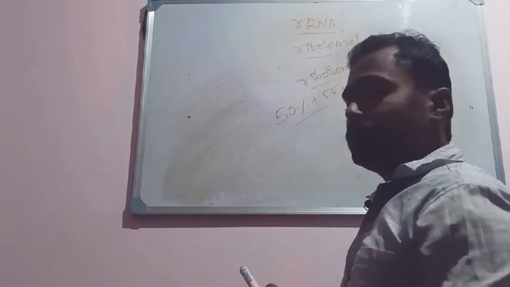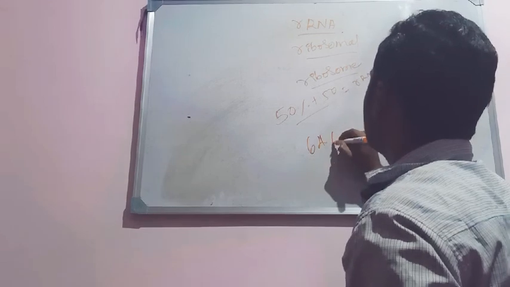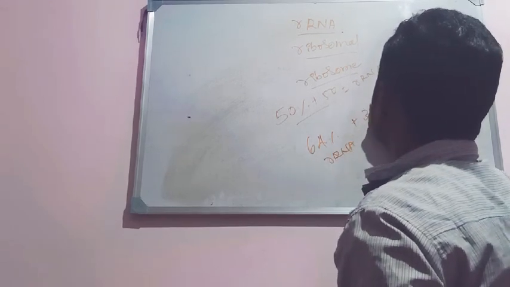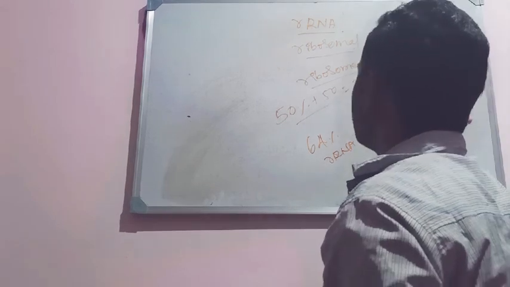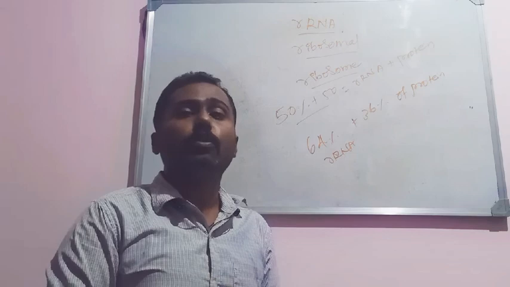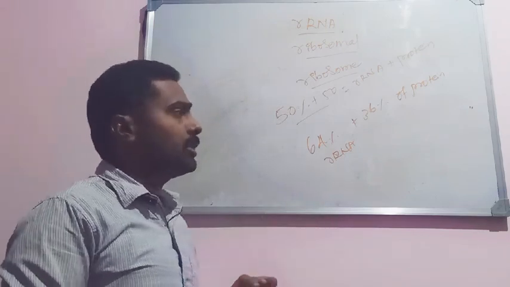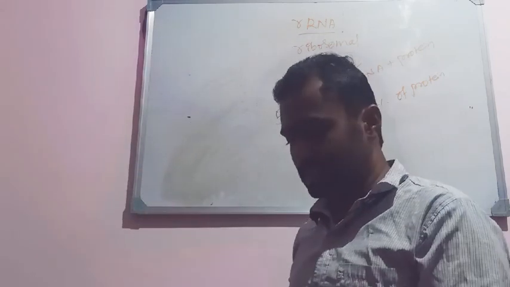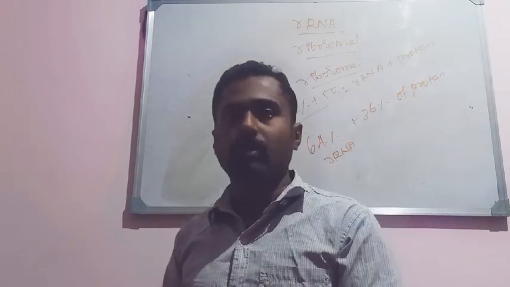Whereas in the case of prokaryotes, for example E. coli, we can see 64% rRNA and the remaining 36% protein in the composition. These are the major RNAs responsible for the formation of the ribosomes. You know that ribosome formation begins within the nucleolus, isn't it? So that's why the nucleolus is said to be the ribosome factory of the cell.